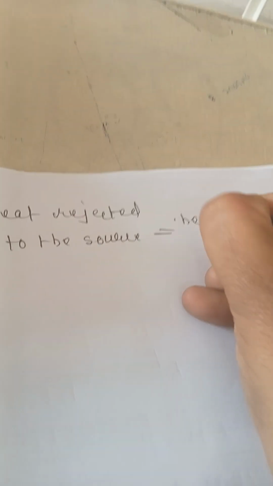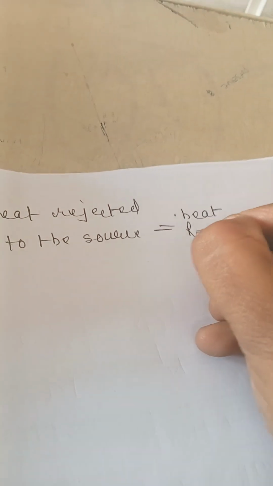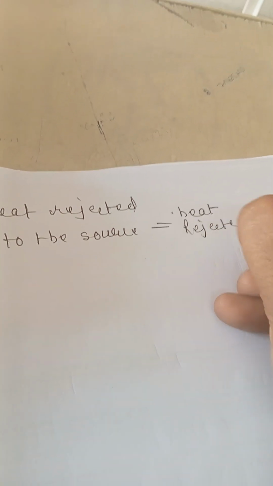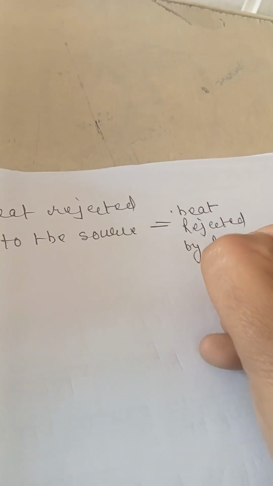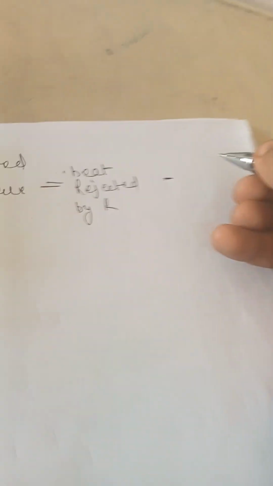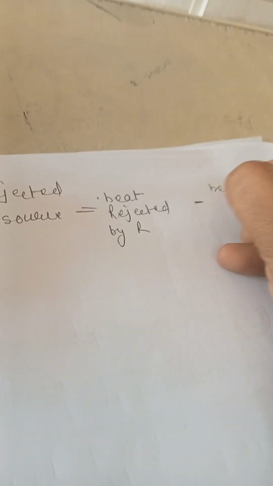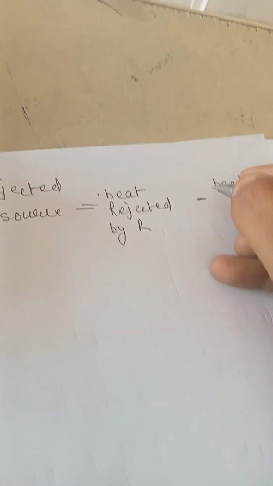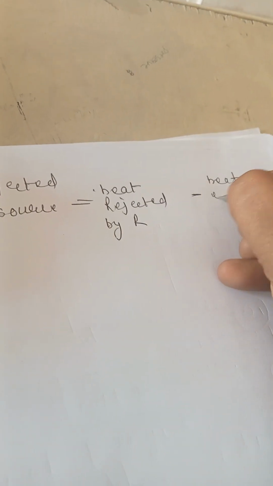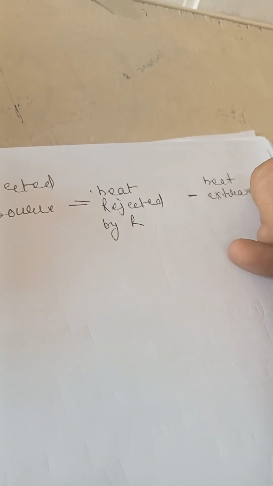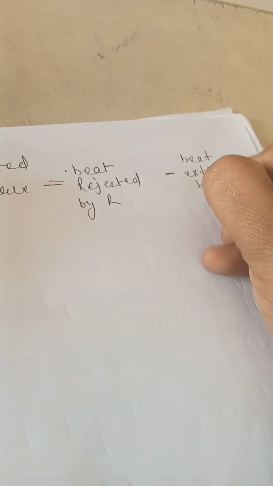Heat rejected by R minus heat extracted by I. Just opposite to the previous one.